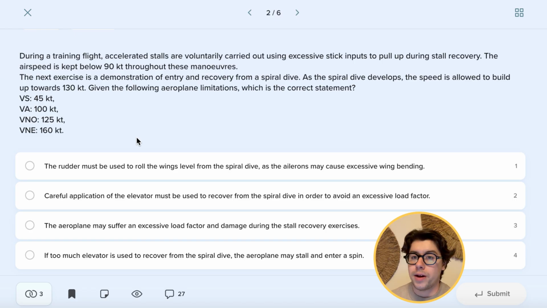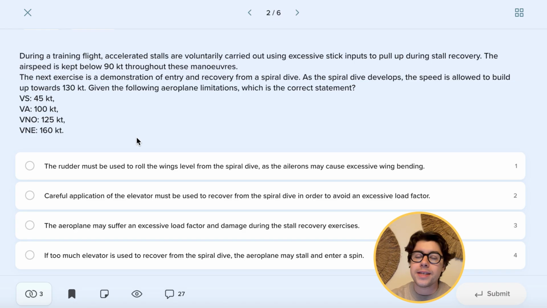So this is a very practical question, and you'll see the effect of these things and these exercises in real life once you start your flying phases of the training. However, the EASA here wants you to spot something very critical and important, which is the maneuvering speed, or the VA.